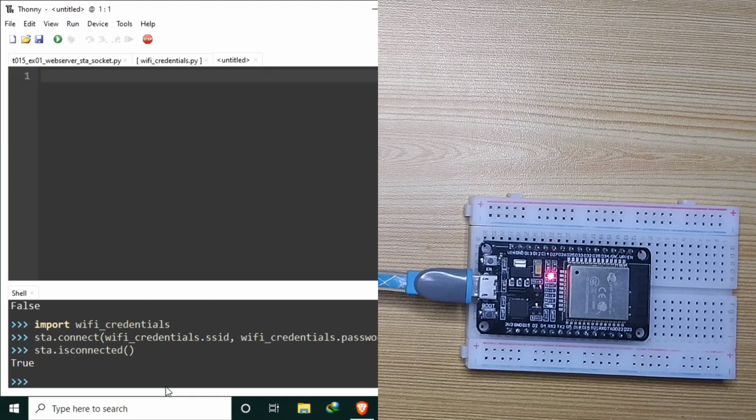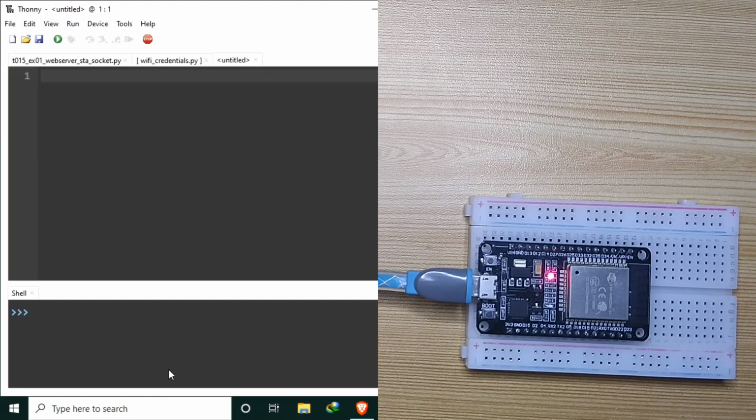Now we are connected. We can get the IP address of the ESP32 by calling the ifconfig function, that is sta.ifconfig. Open and close. Hit enter. The ESP32 is now configured as a station and connected to a Wi-Fi router. We will use a WebSocket to communicate with the clients viewing the web page hosted by ESP32. Now, to make it clear and easy for you to understand, let's see the demonstration first. Then after that, we will walk through the source code later on.